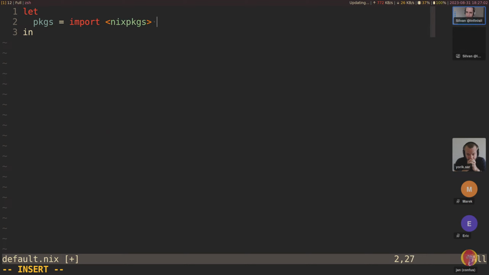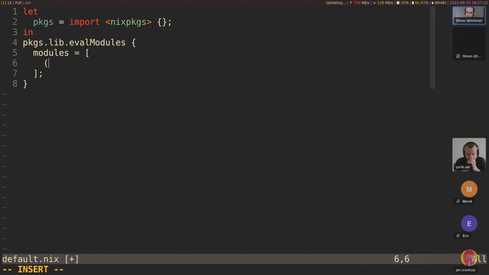So let's do this. Then packages. The main entry point for evaluating the module system is lib.evalModules. This takes modules as an attribute, which is a list of the modules you want to evaluate.